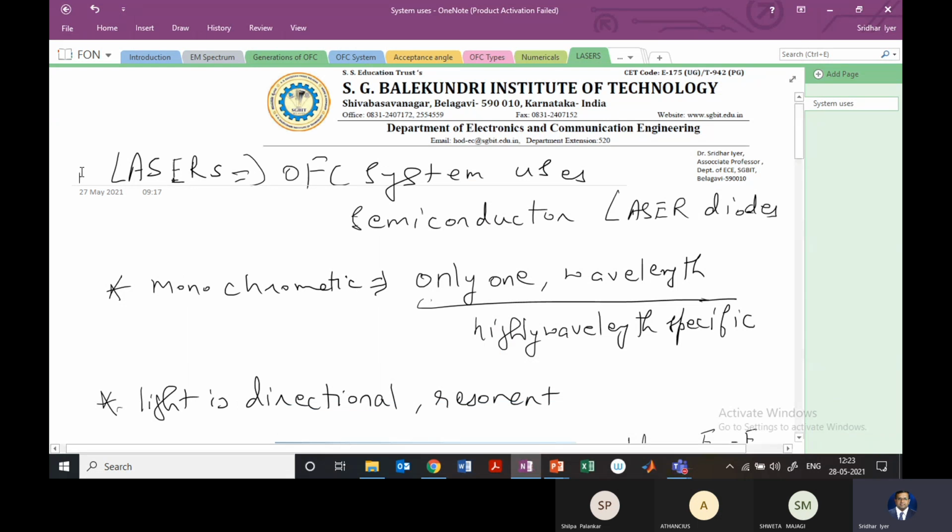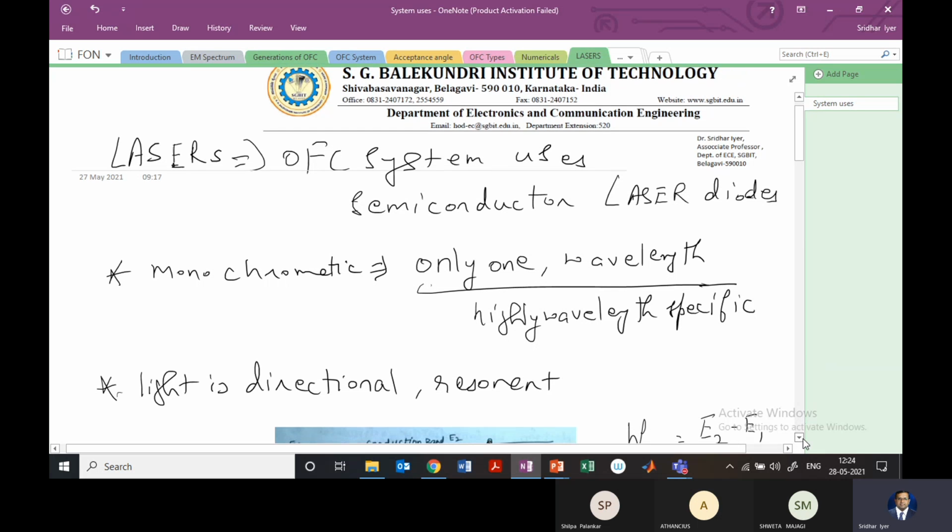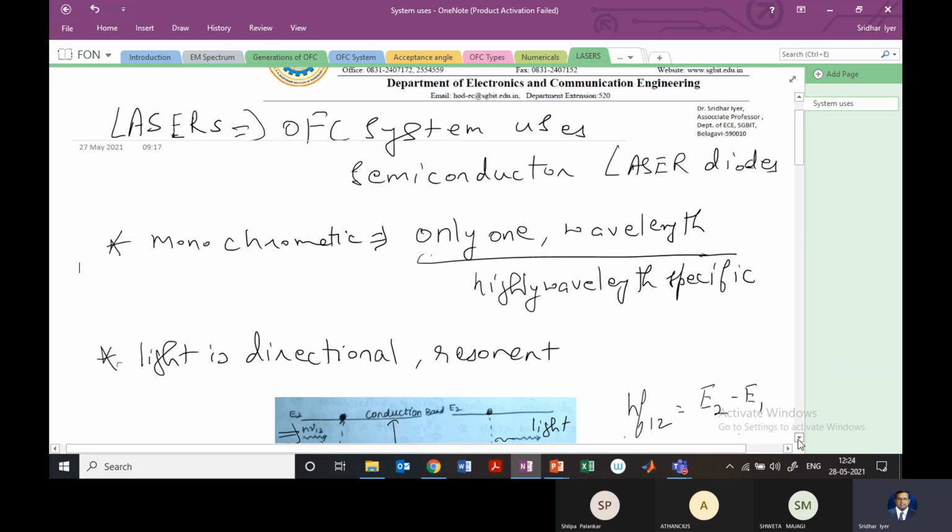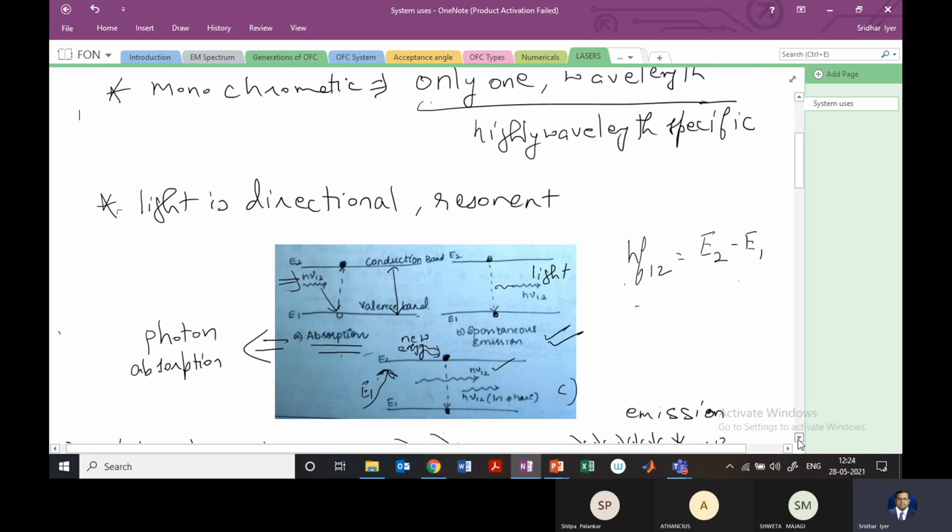So good afternoon, students. Let's go ahead with the laser diodes that we were discussing yesterday. We have seen what the disadvantages of the LED are and why we should move towards the lasers. The lasers are highly coherent systems. The light is very directional and it is very resonant. We still have to see how that is possible, but those are the advantages of the laser. Also, with distance, its light is not going to spread. Therefore, we get very directional light, right?